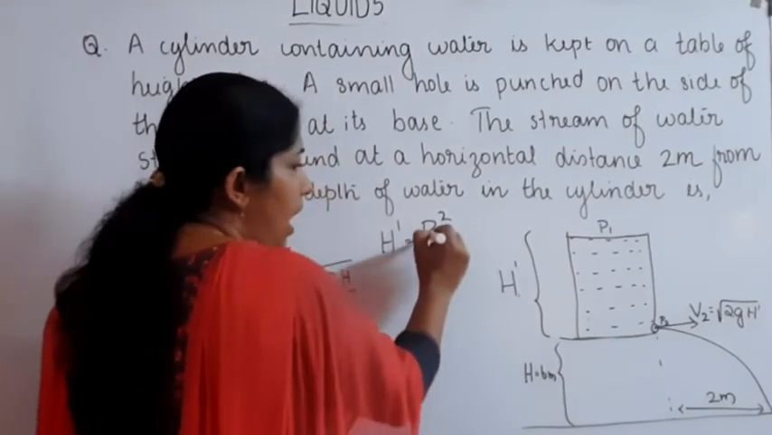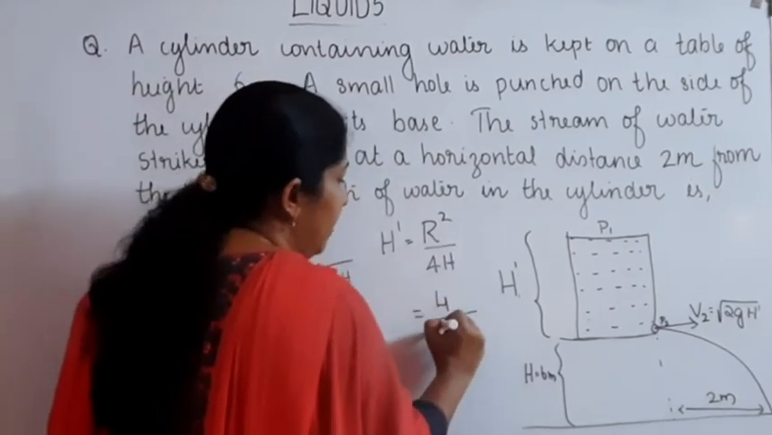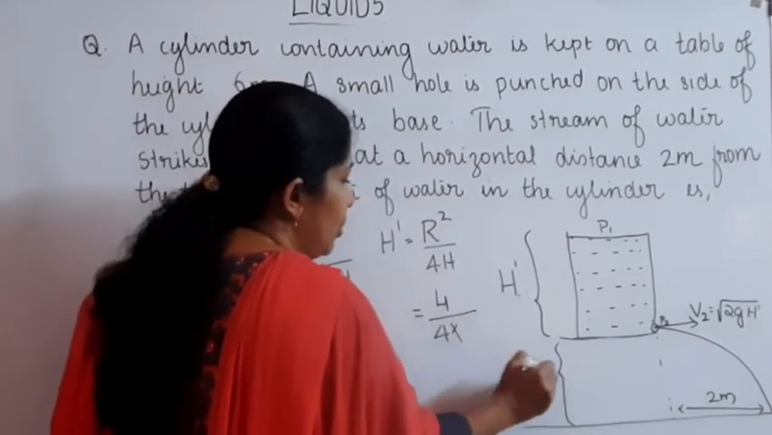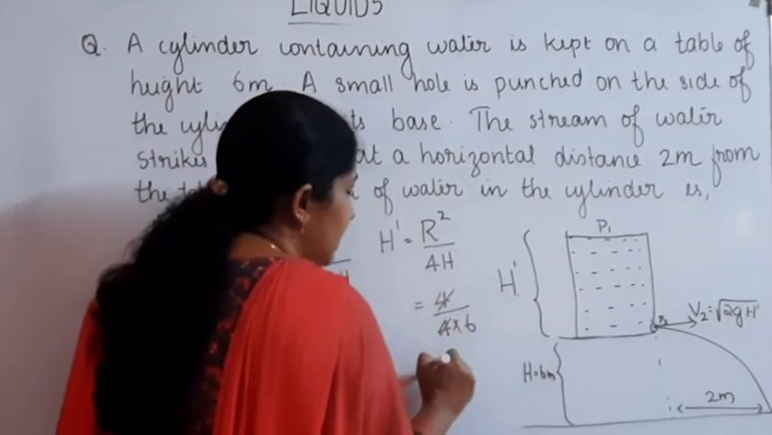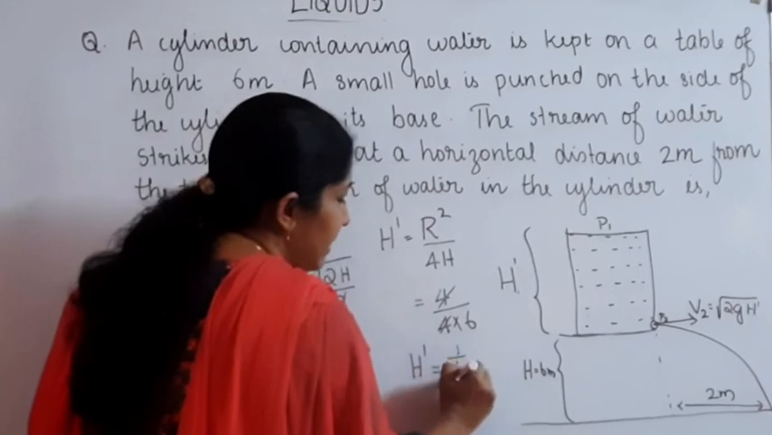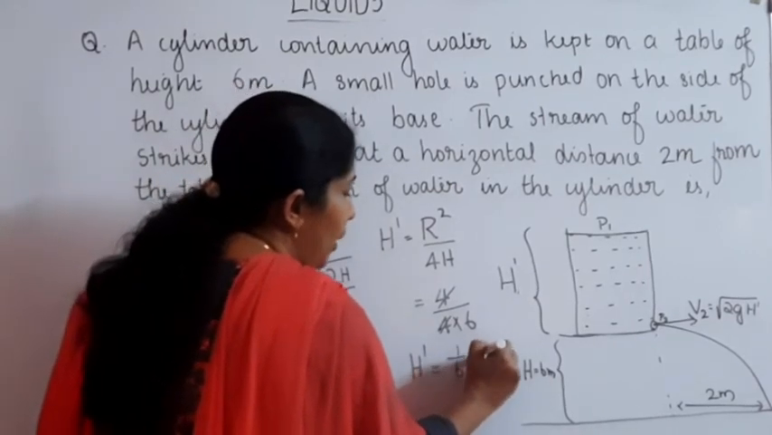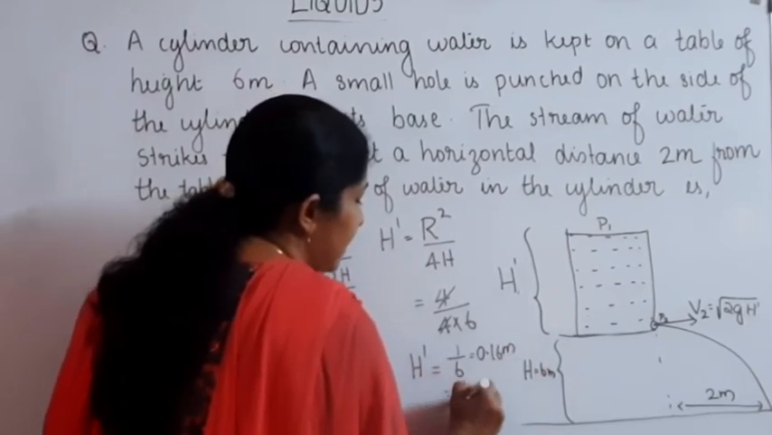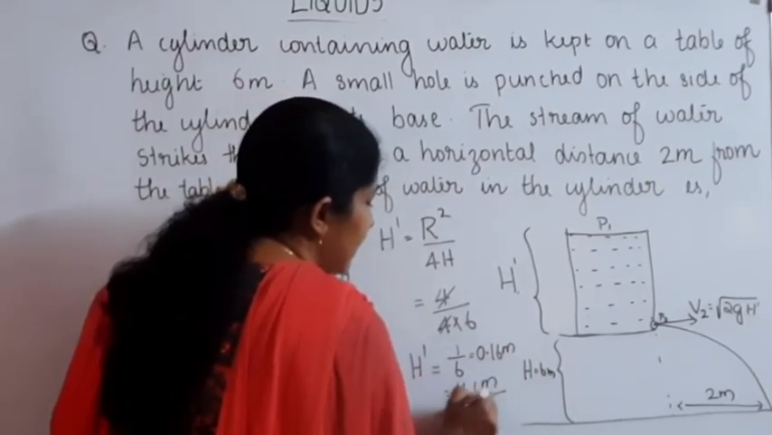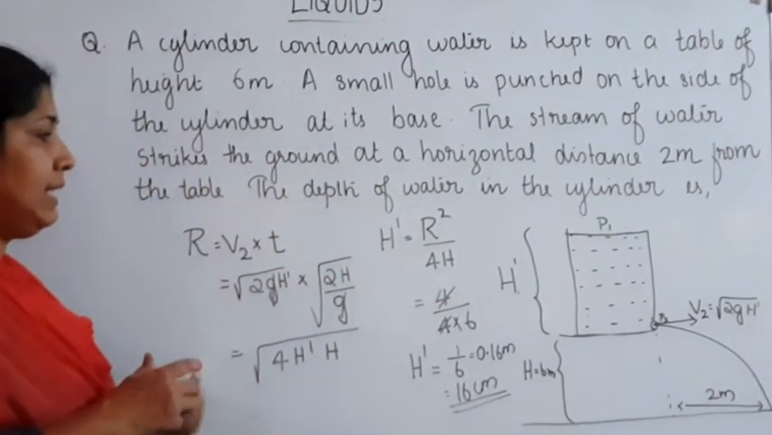We know that R is equal to 2 meter, that is 2 square, 4, divided by 4 into, what about H? H is equal to 6 meter. Then 4 gets cancelled, then it's equal to 1 by 6. Then on solving this, we can write 0.16 meter, that's equal to 16 centimeter. 16 centimeter is the depth of the water in the cylinder.